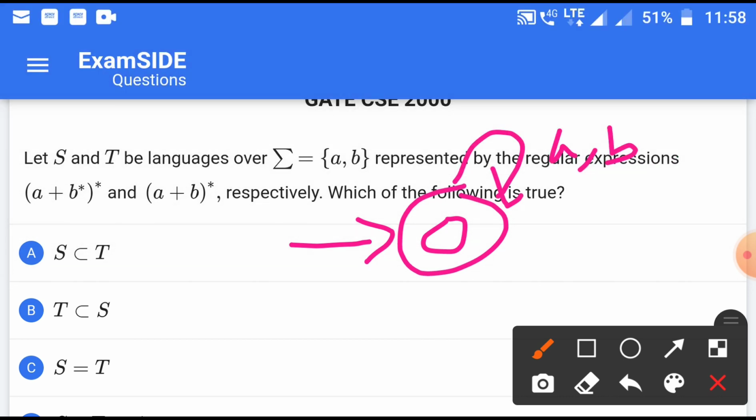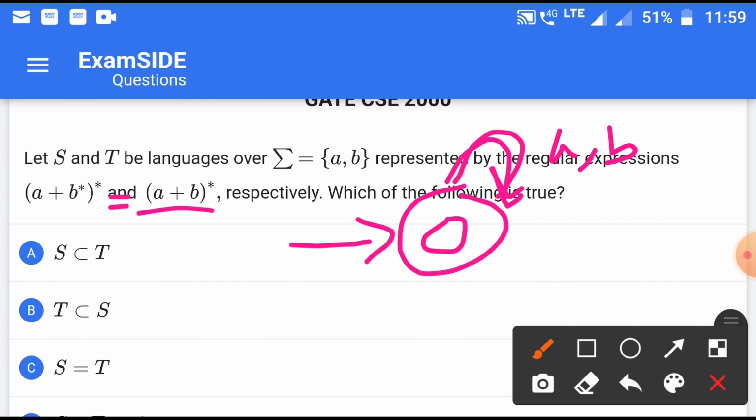And if we want double B, then just traverse this loop twice by considering label B, so you can get double B. If we want triple B, just traverse this loop thrice by considering label B. So no string will be generated other than this one, so both will be equal.